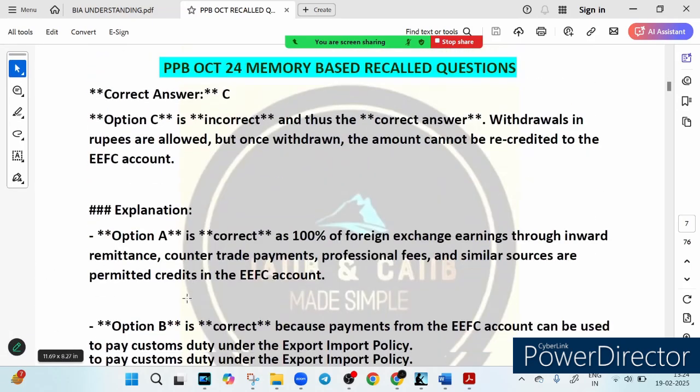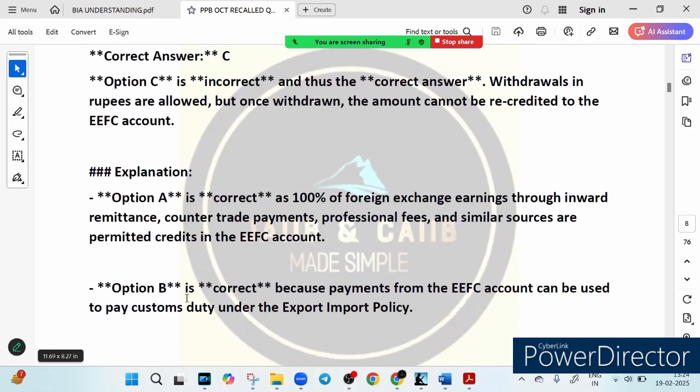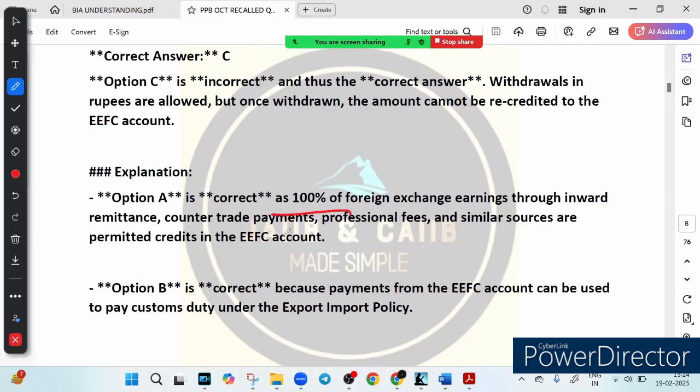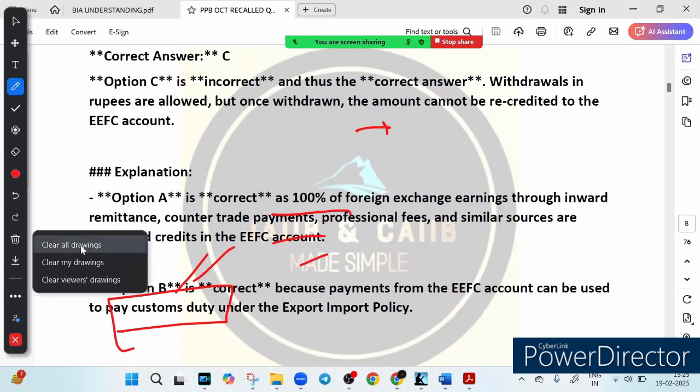This question is very important to learn something. We have learned that an EFC account allows 100% foreign exchange earnings to be credited, including inward remittance, professional fees and counter trade payment. This is the first point. The second key point is that funds from an EFC account can be used to pay customs duty as per the EXIM policy. And once INR is withdrawn, it cannot be recredited to the EFC account; that statement is incorrect. And EFC accounts do not earn interest and loans cannot be taken against them. You should remember all these important points.